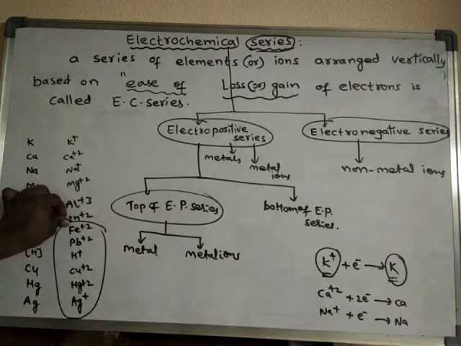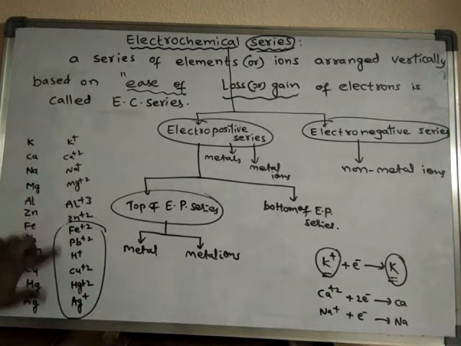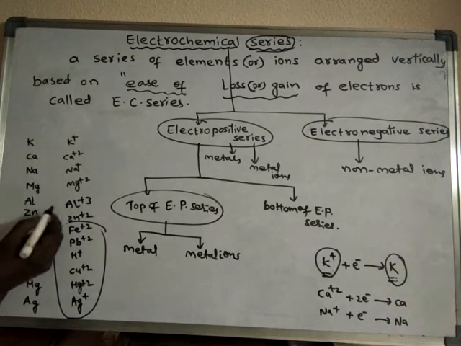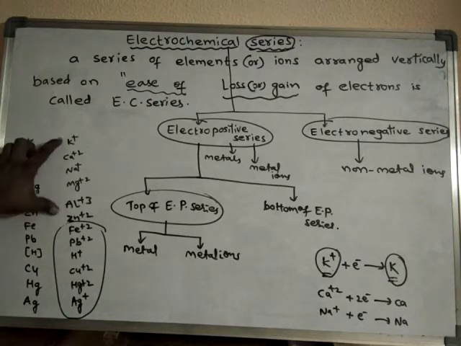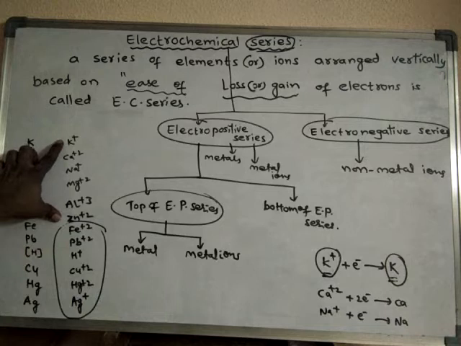They do not like to undergo discharge, whereas the ones at the bottom readily undergo discharge, because these metal ions are not that stable when compared to their metallic form. But here these metal ions are stable when compared to their metallic form.